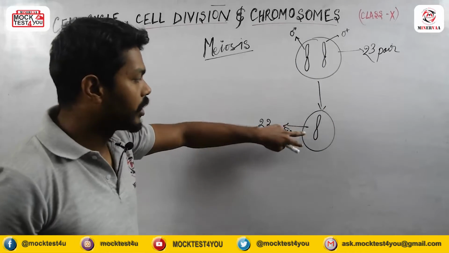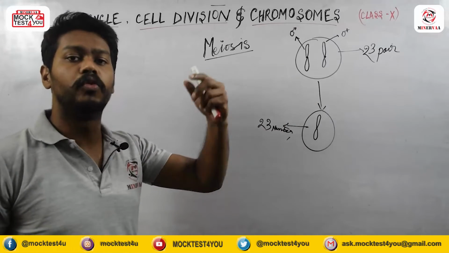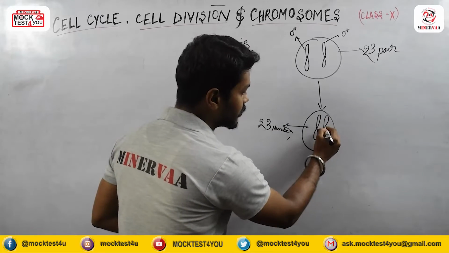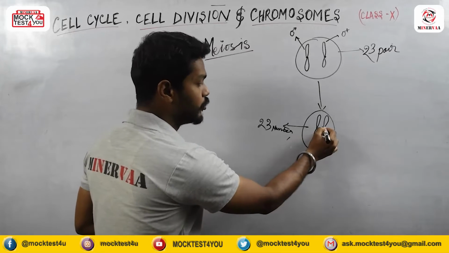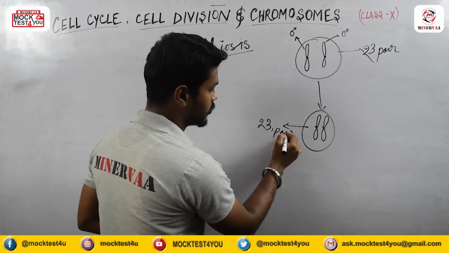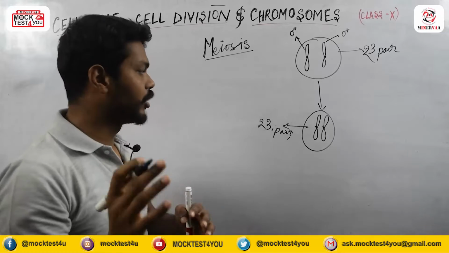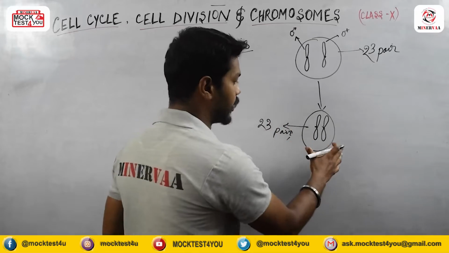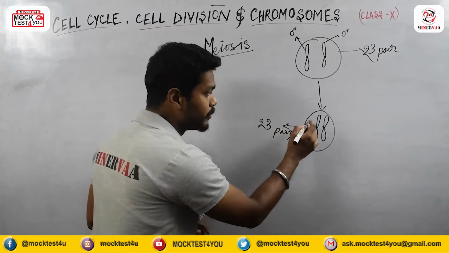If it will not reduce its number of chromosomes, what will happen? Suppose it contains 46 chromosomes, or 23 pairs.